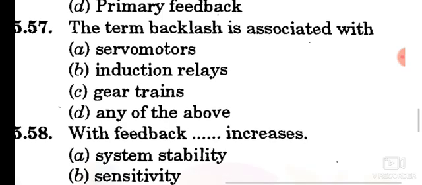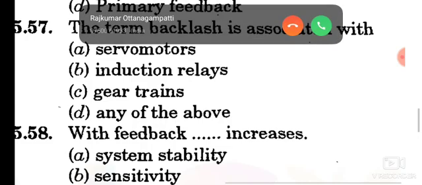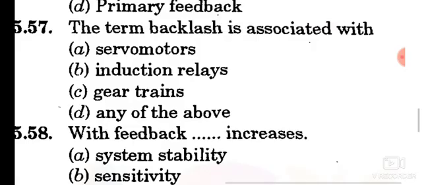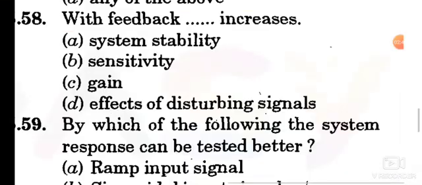Question number 57. The term backlash is associated with gear trains. Option C is the correct answer. Question number 58. With feedback, dash increases system stability. Option A is the correct answer.